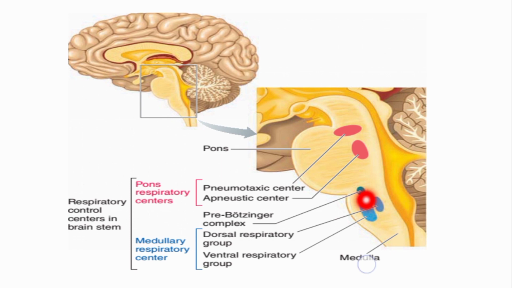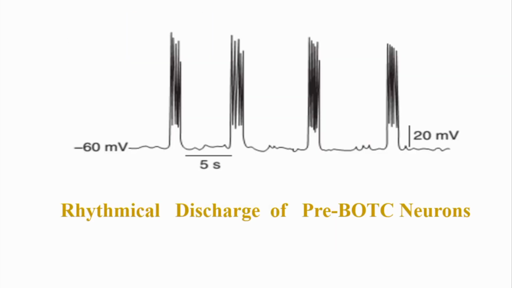So let us discuss their functions one by one. First of all, the pre-Botzinger complex, which is located at the upper end of the medulla, generates the basic rhythm of respiration. It has a pacemaker activity.